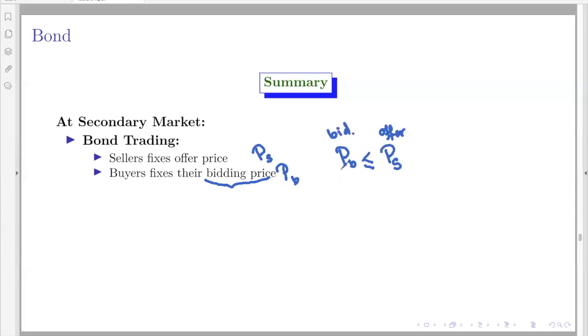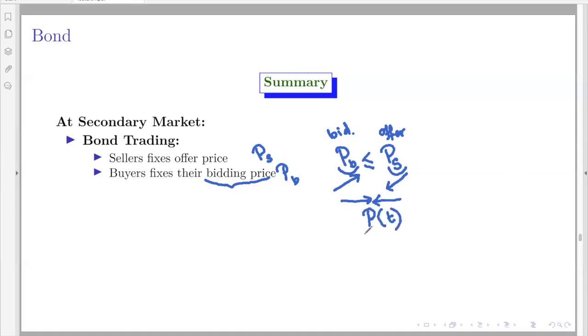If no sellers are ready to sell their bonds at this rate, then buyers will start slowly increasing the price. Whereas from the seller's point of view, if no buyers are ready to buy at this high price, then the sellers will try to decrease the price, and both these prices will meet at some price which is called the traded price of the bond.